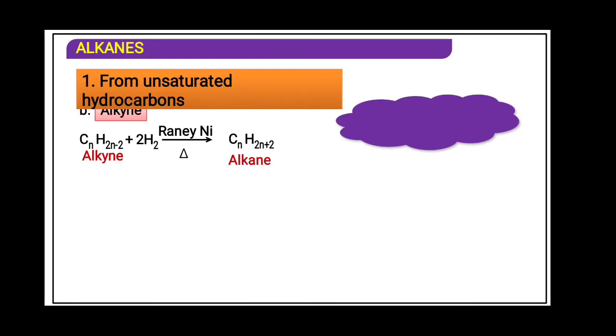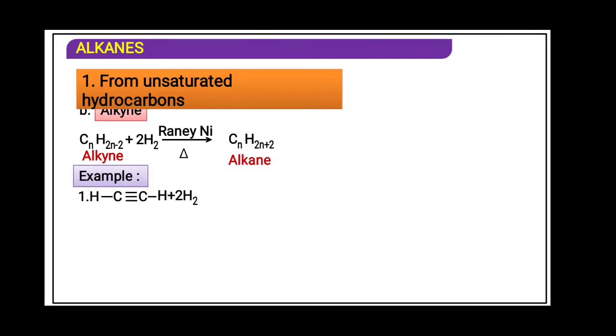Let's see the example. Ethyne, the common name for ethyne is acetylene. Remember carefully, acetylene. CH triple bond CH.